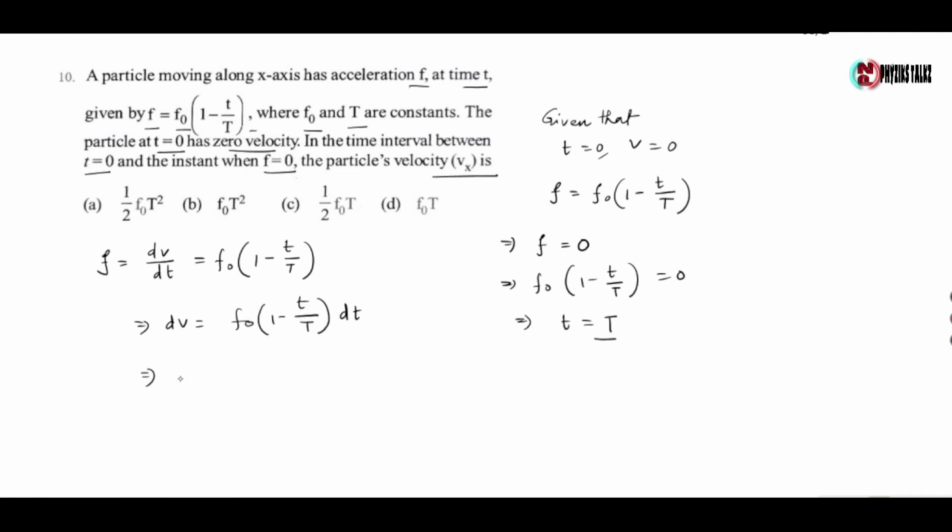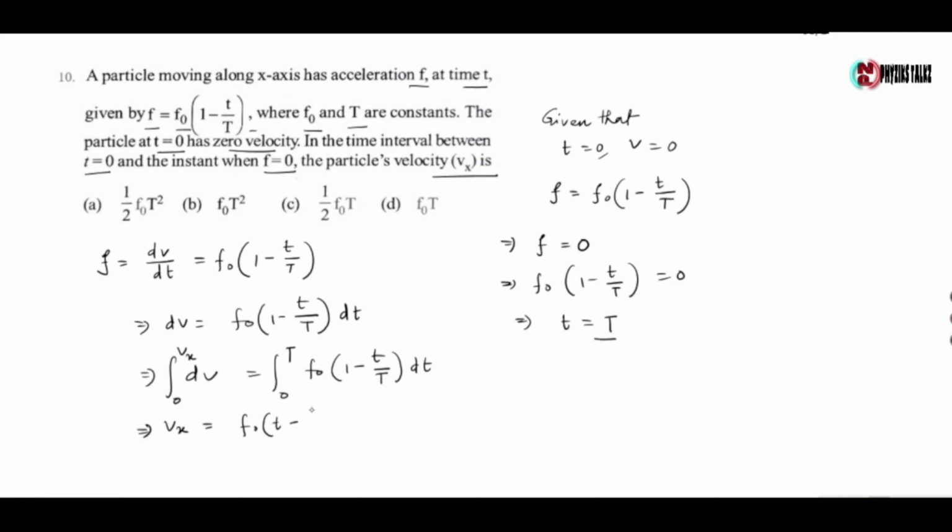To find the velocity of the particle, we have to integrate. So integral of dv from 0 to vx equals integral from 0 to capital T of f0 into 1 minus t by capital T into dt. Now we get vx equals